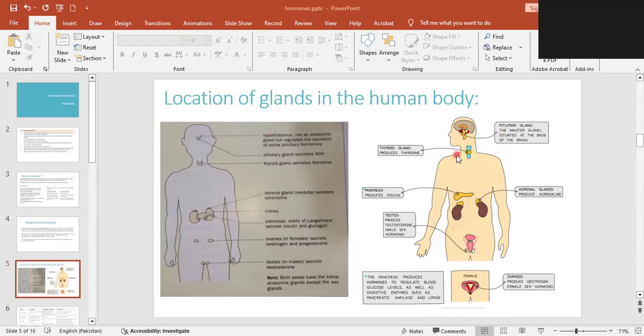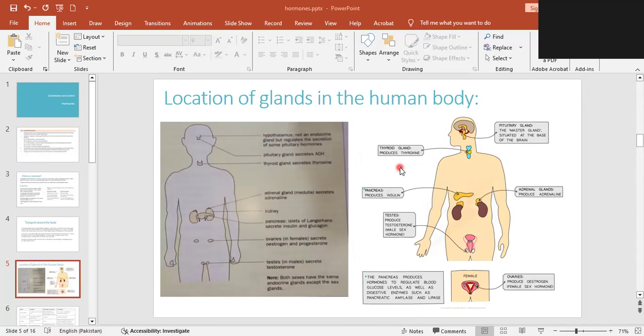Number two, in your neck region, near underneath your Adam's apple, right? That is known as the thyroid gland. Very common gland. Most of you know about the thyroid gland, and it produces a hormone known as thyroxine. And it is in your neck region. What does it do? The thyroid gland actually deals with your metabolism. Metabolism means it deals with the body reactions. And you know, if my body reactions are working properly, then my body is working properly.